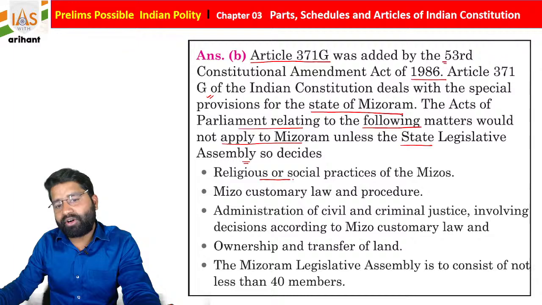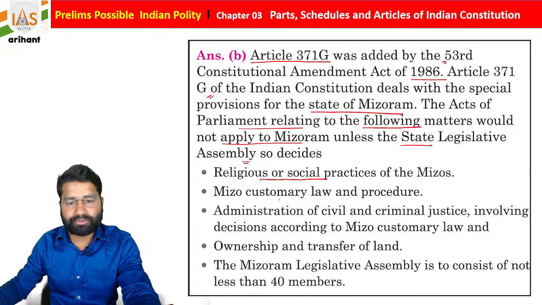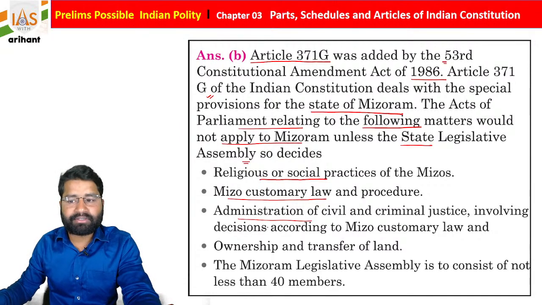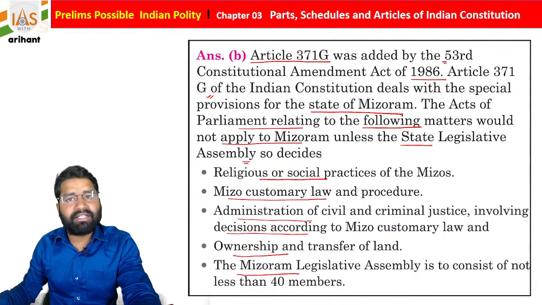The matters are: religious or social practices of the Mizos, Mizo customary law and procedure, administration of civil and criminal justice involving decisions according to Mizo customary law, and ownership and transfer of land. The Mizoram Legislative Assembly is to consist of not less than 40 members.